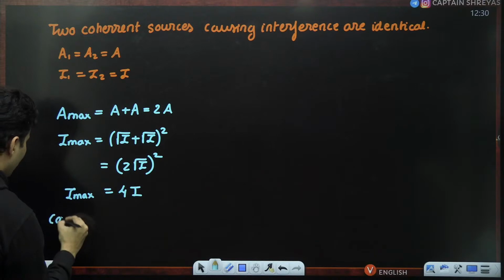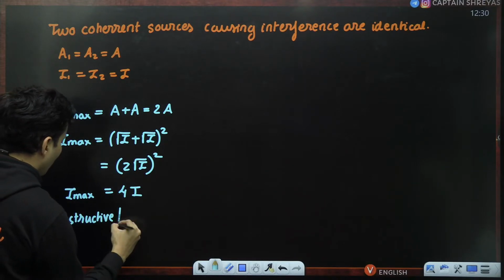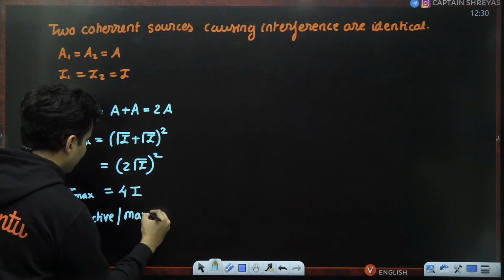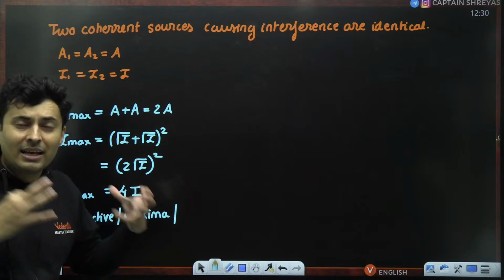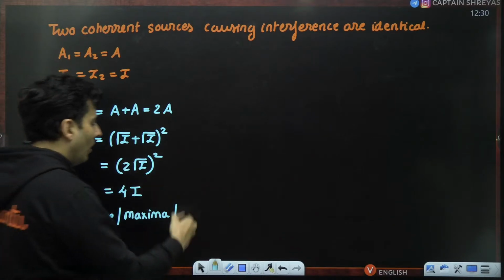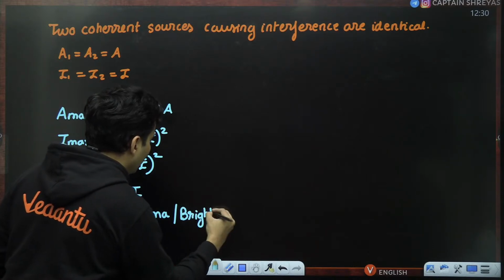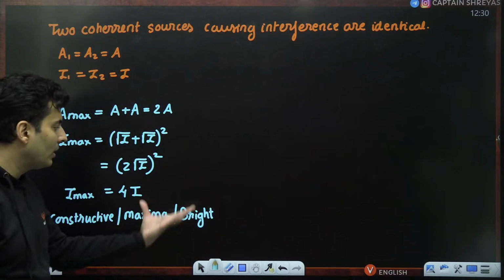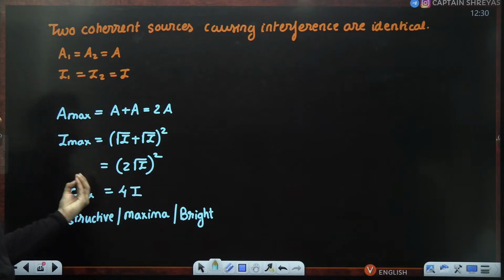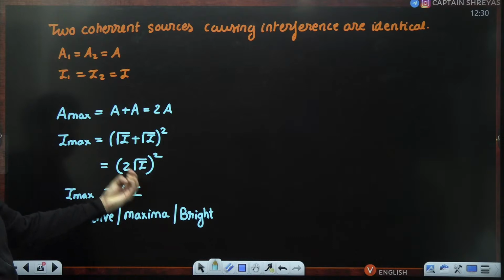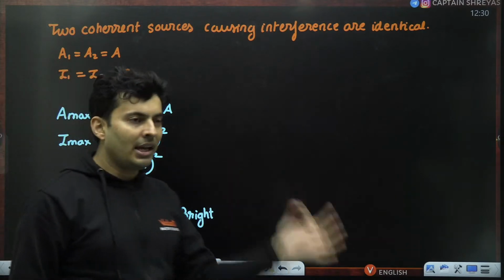This is for your constructive interference, or the maxima that you can talk about, where everything is maximum, where everything is going to be bright and loud. If it is sound, it will be loud. If it is light, everything is bright. This is what the intensity will be. It will be 4 times I. The amplitude will be double of each wave's amplitude.